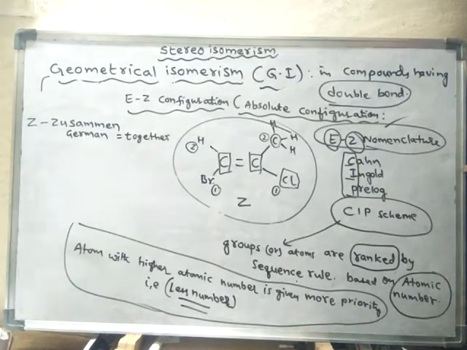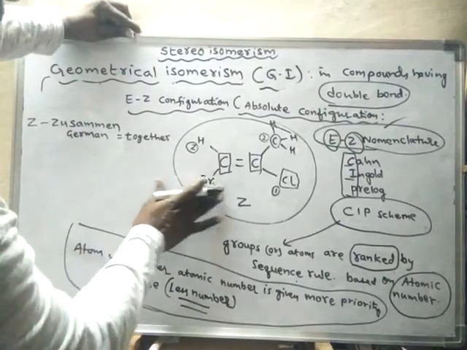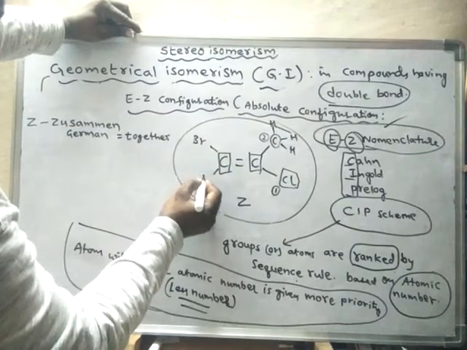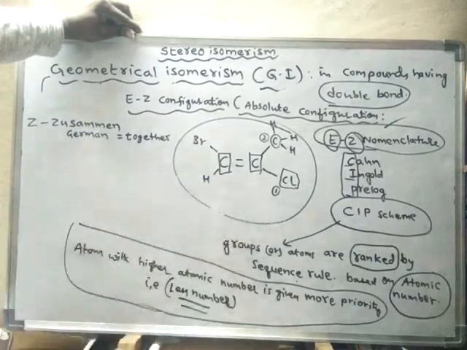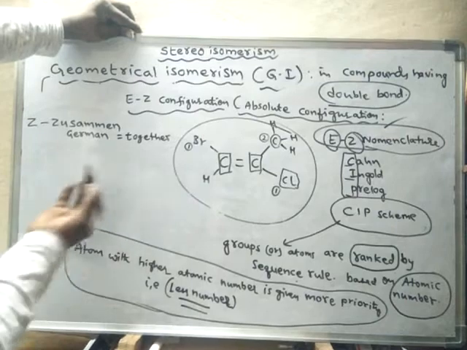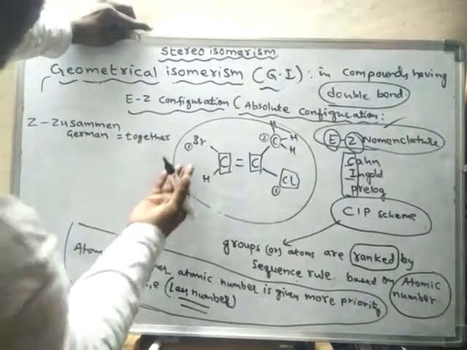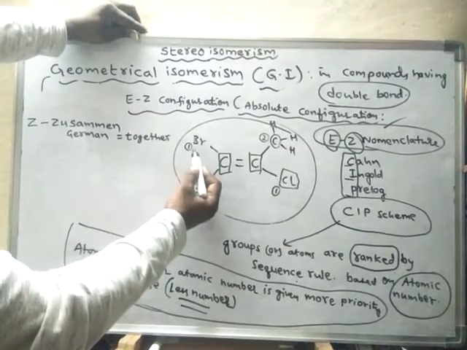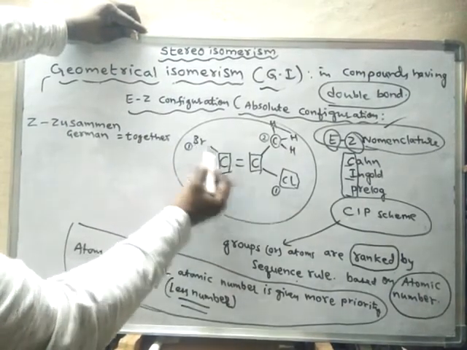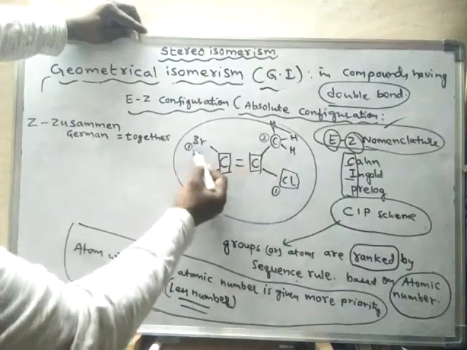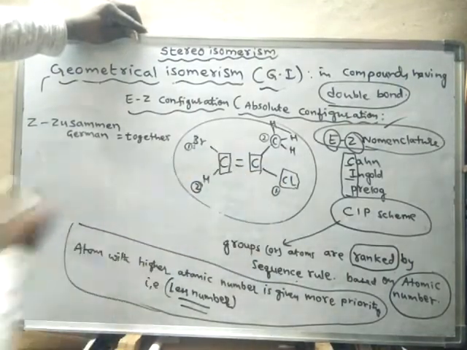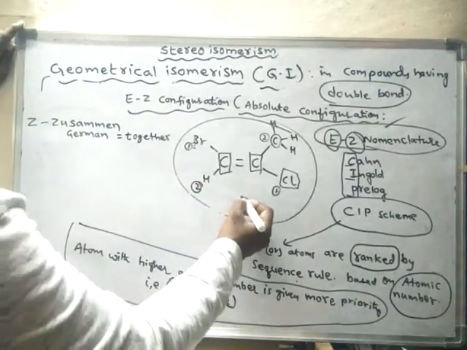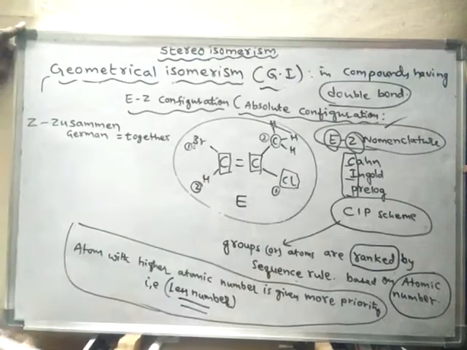Suppose bromine is present here and hydrogen is present here. Then bromine will be the first priority because of its higher atomic number, and hydrogen will be given less priority. Now if the higher priority groups are not present on the same side but on the opposite side, hence the isomer is said to be E isomer.